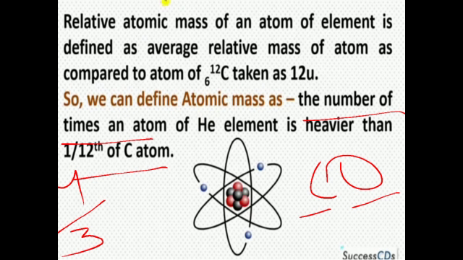Whatever you need, you can take, but you have to learn the atomic masses of the elements. Plus, you have to learn the symbols of some elements, given on page number 34 in a table of elements and their symbols. That also you have to learn.